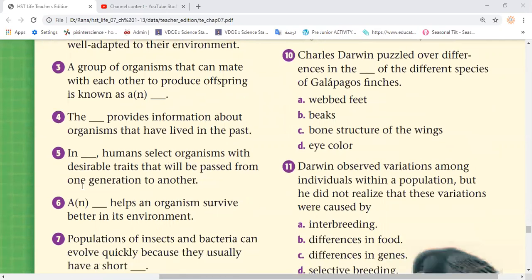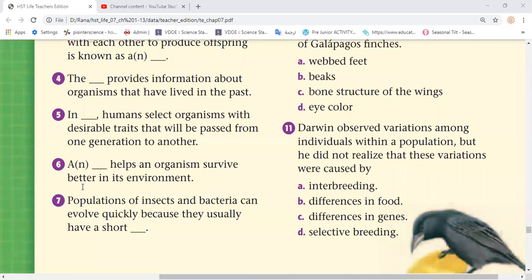Adaptation, no. Okay. So who can answer this question? Yes, let's see, Laura. Selective breeding. Yeah, selective breeding. So be careful, okay, about your choices. So selective breeding, that's a process done by humans, okay? To select the desirable traits and keep passing them from one generation to another.